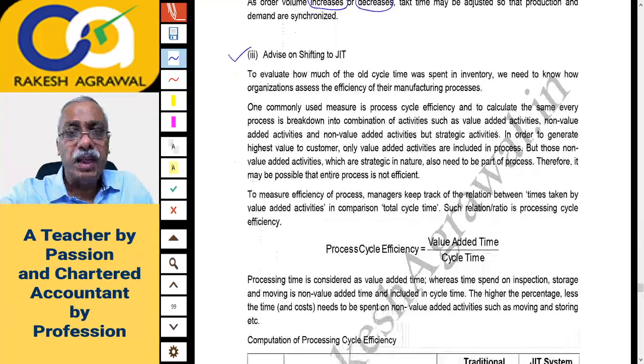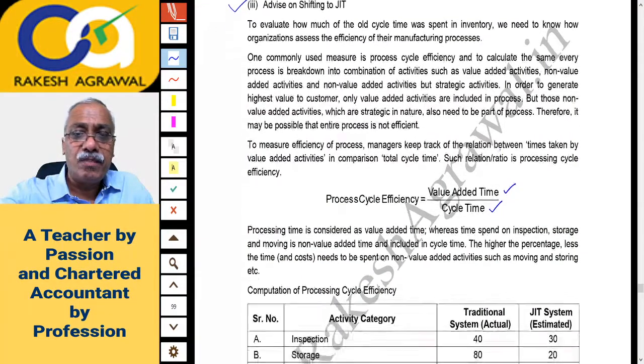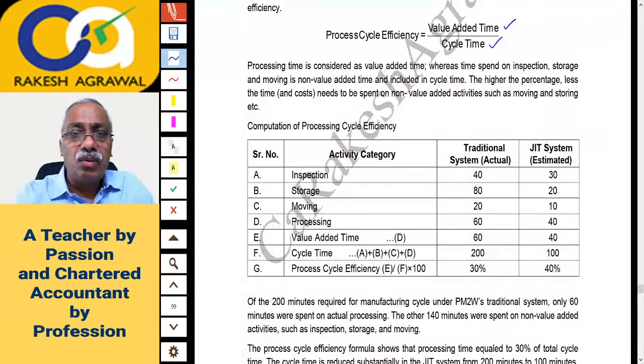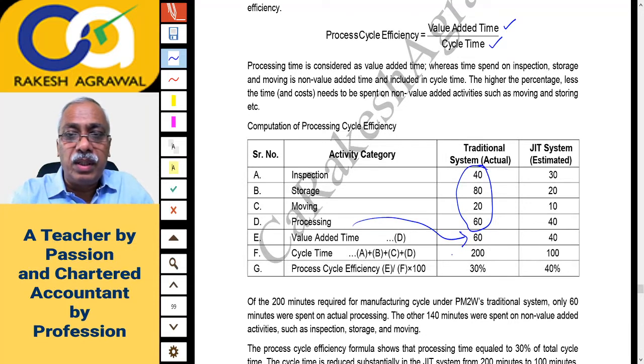There's some mathematical calculation. Okay, process cycle efficiency is calculated here. That is value added time divided by total cycle time. I think this is very simple. Out of the total time that was copy pasted from the table of the question, your inspection, storage, moving, processing time, out of which processing time is the only value added time, and the total of the entire production cycle time is 200. So 60 minutes is value added time out of 200 minutes, right?